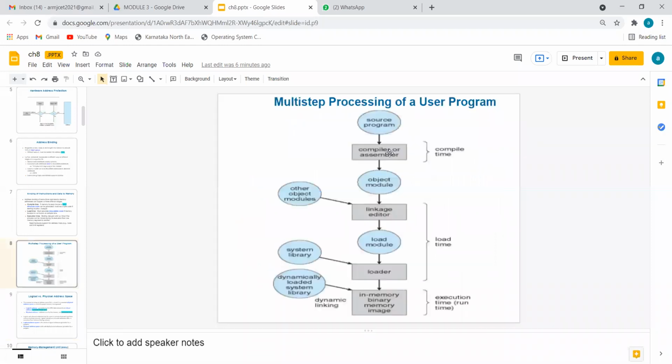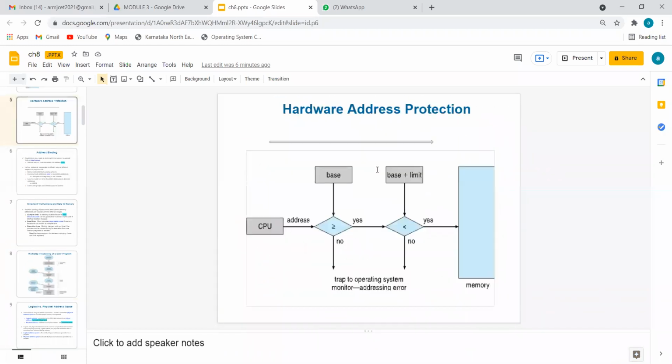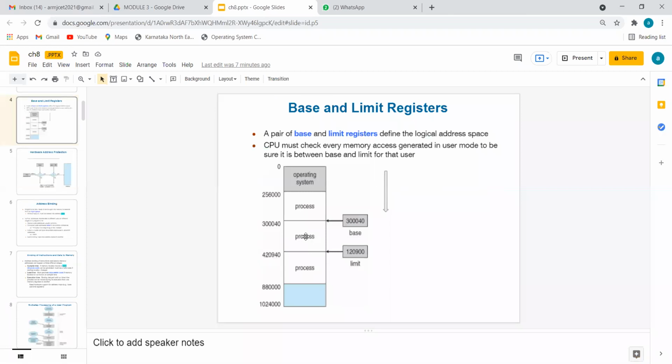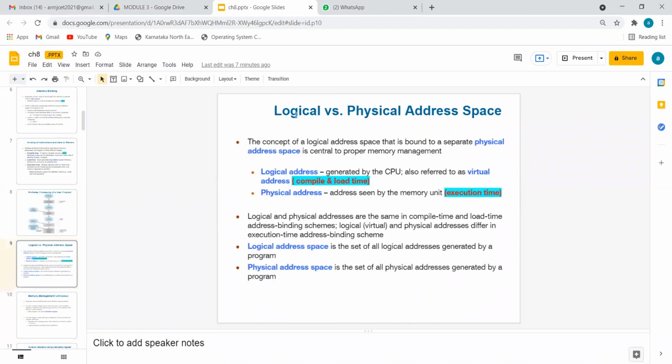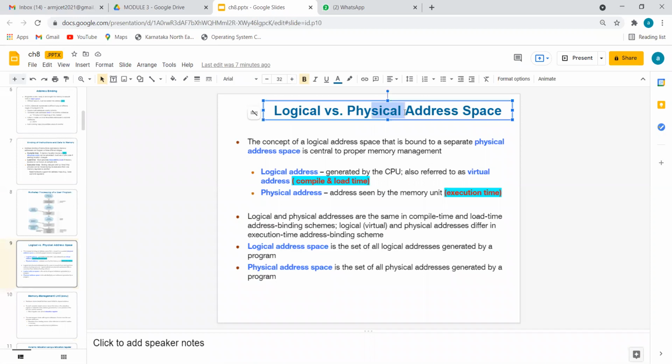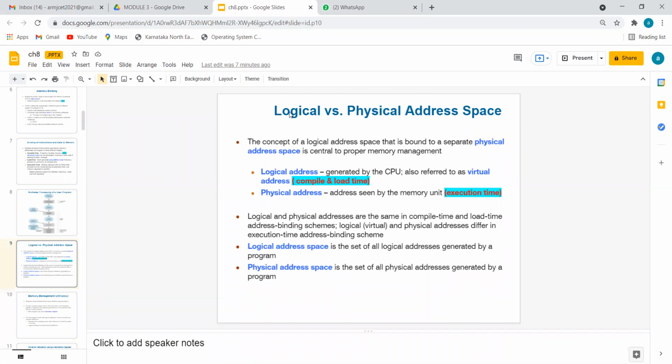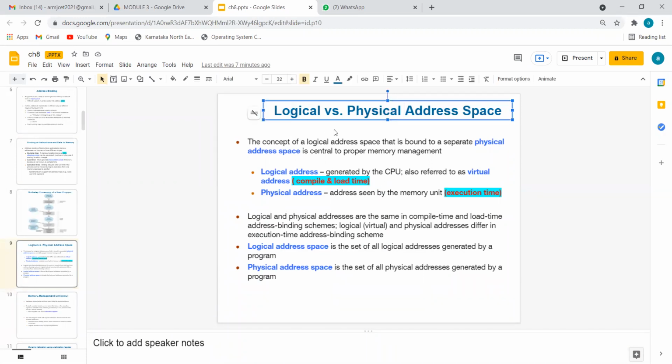See here, if I come back to this diagram, 3,45,000 is a physical address because it is really present in the memory. If you go to that 3,45,000th location, you will get something. That is physical memory. But a computer or a CPU will not understand physical addresses. It will create its own understanding, a logical address.